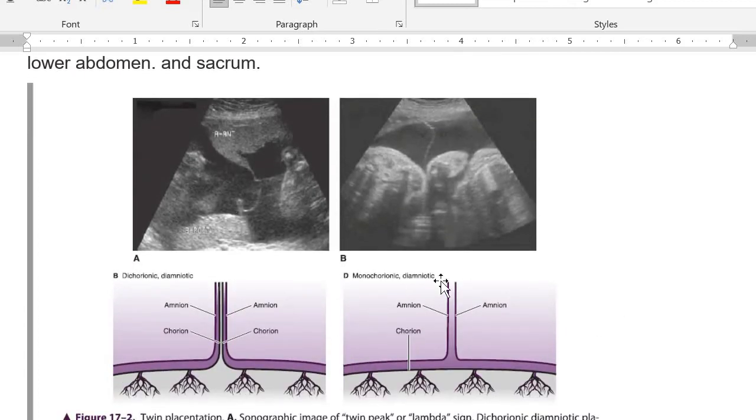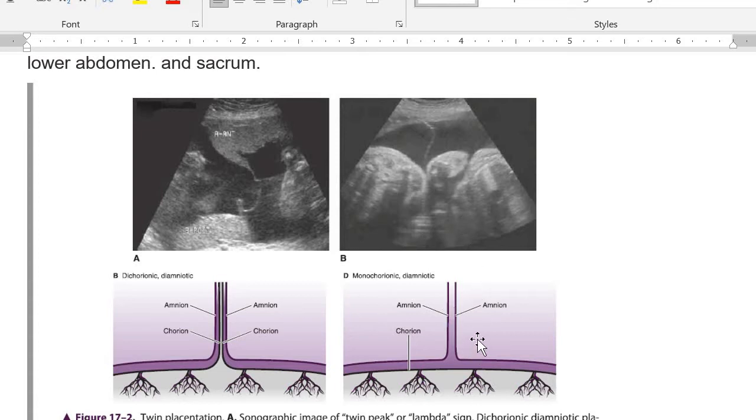So here I hope that you can tell me which one is the T sign and which one is the lambda sign. Where do you see the T sign? Here or here? This one? B. Yeah, this is the T sign. B. Excellent. Yes, this is the T sign.